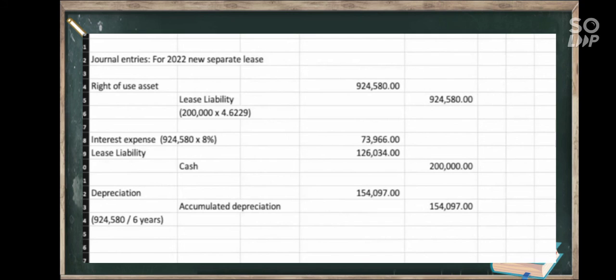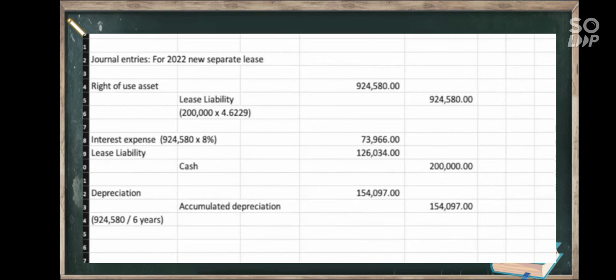Interest expense, 924,580 multiplied by 8%. So, debit, 73,966. Lease liability, 156,034. Debit, and then cash, 200,000. Depreciation, 154,097. Debit. Accumulated depreciation, 154,097.